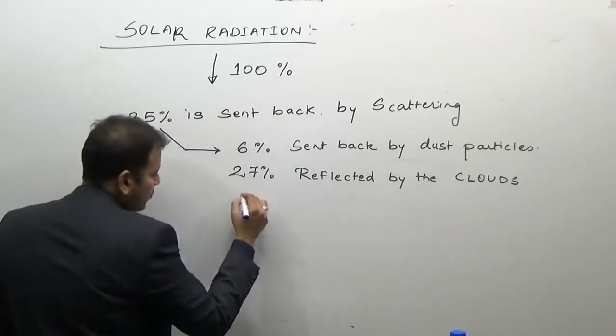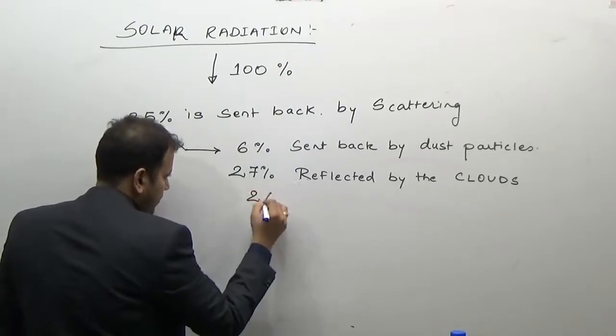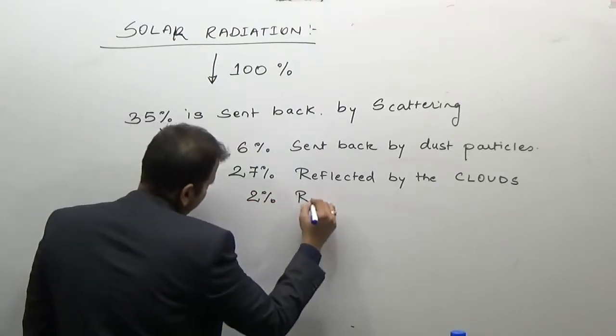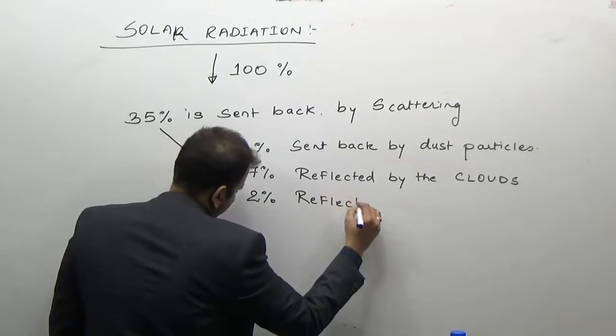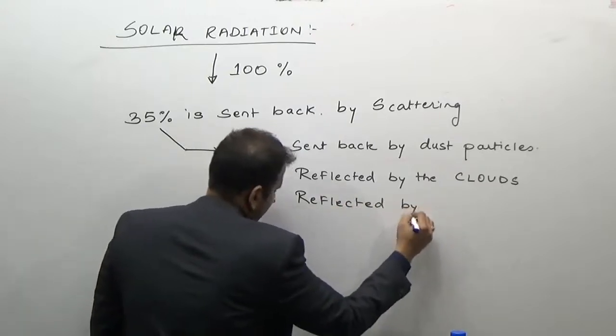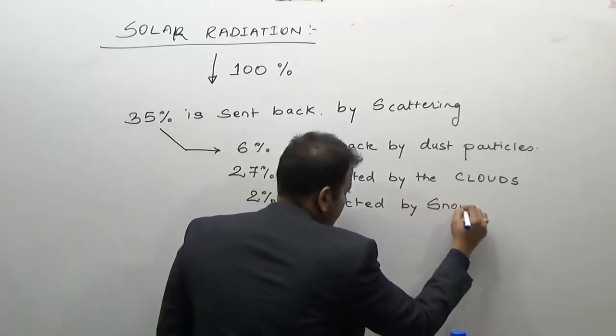Some percent of the solar radiation is reflected by the snow-covered ground surface.